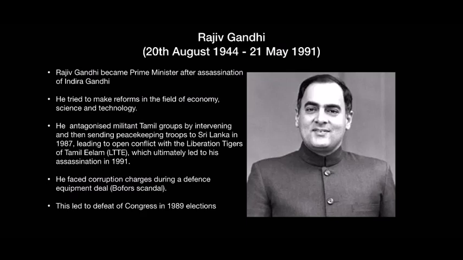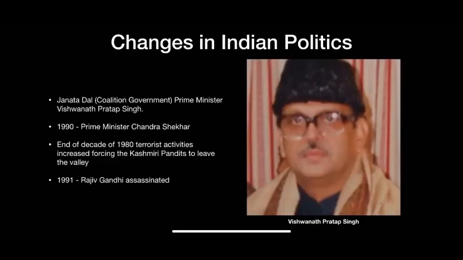He faced corruption charges during a defense equipment deal (Bofors scandal). This ultimately led to the defeat of Congress in the 1989 elections. Due to corruption charges against it, Congress lost the 1989 elections. Janata Dal, a coalition government, was formed. Vishwanath Pratap Singh was made the Prime Minister.